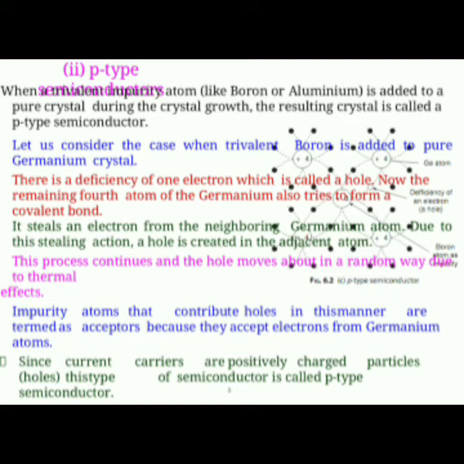Next, P-type semiconductors. When a trivalent impurity atom like boron or aluminium is added to a pure crystal during the crystal growth, the resulting crystal is called a P-type semiconductor. There is a deficiency of one electron, which is called a hole.